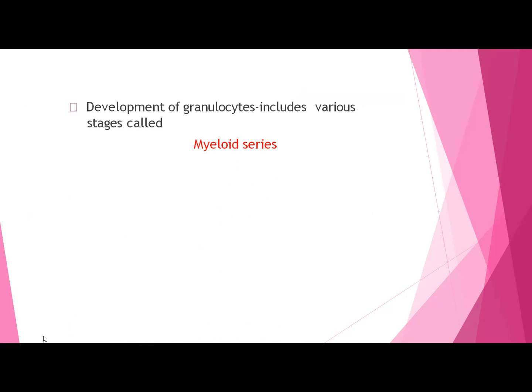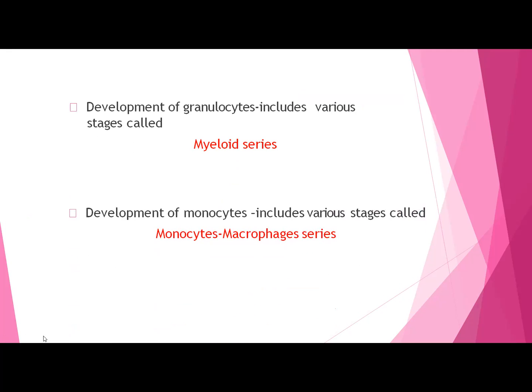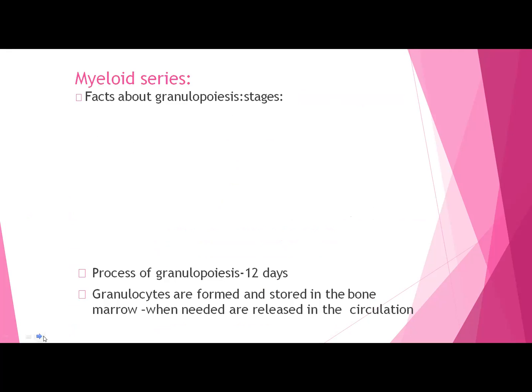The development of granulocytes occurs in stages, and that particular series is known as the myeloid series, whereas the development of monocytes is also in different stages, and that is known as the monocyte macrophage series. Now, how is this myeloid series occurring? As we have seen, it occurs in stages and takes around 12 days. The mature granulocytes will be formed, but they will not be released.